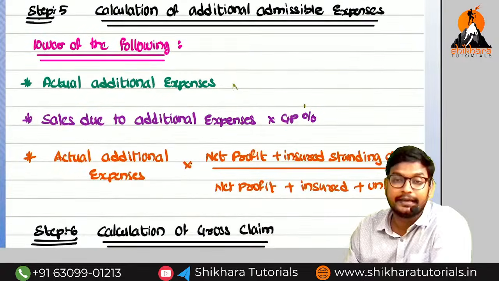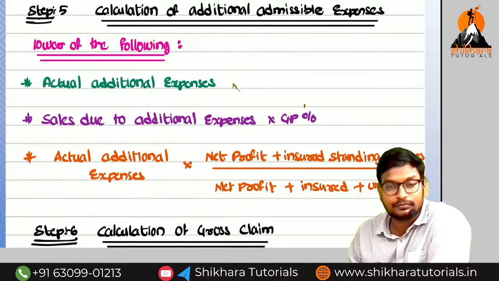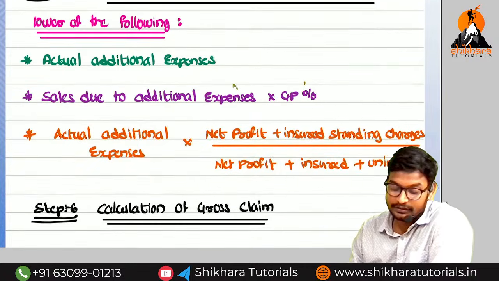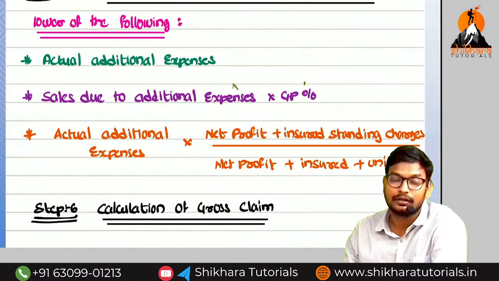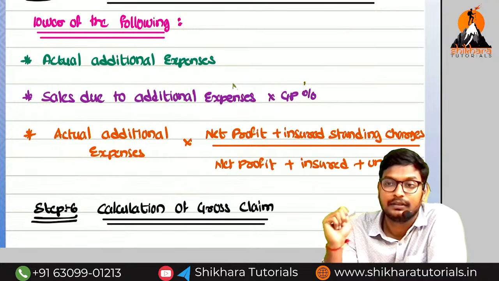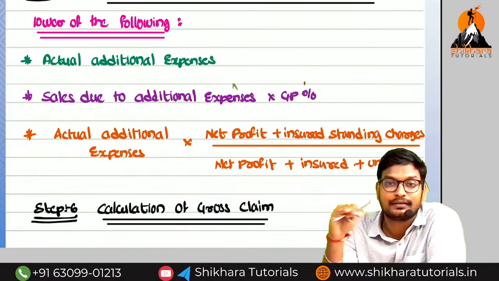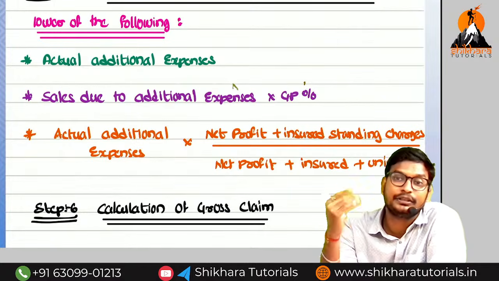Next, additional admissible expenses. What are the steps? Whichever is lower of the following. What is the first step? Actual additional admissible expenses. Next, we should compare with the savings: how much the turnover increases into gross profit.